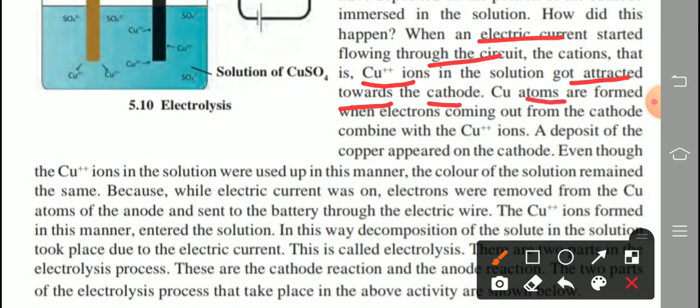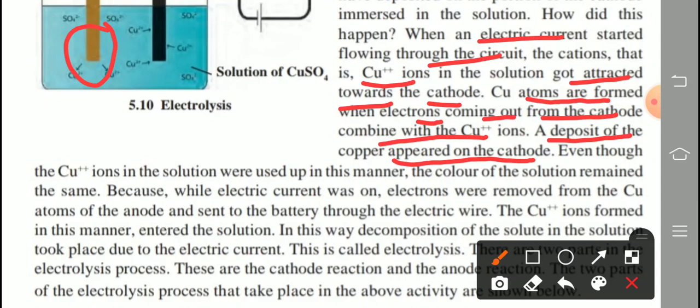So copper atoms are formed when the electrons coming out from the cathode combine with copper ions. A deposit of copper appeared on the cathode. That rod looks brown, because the original color of copper is brown.